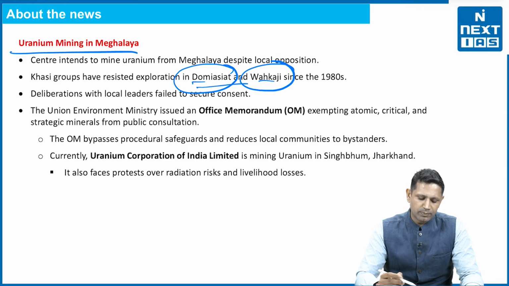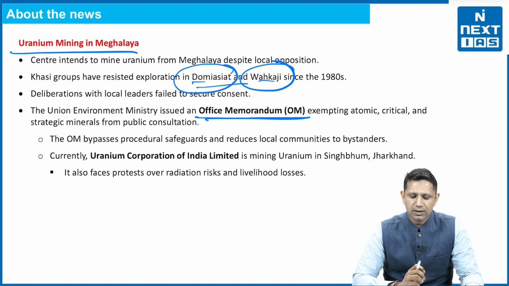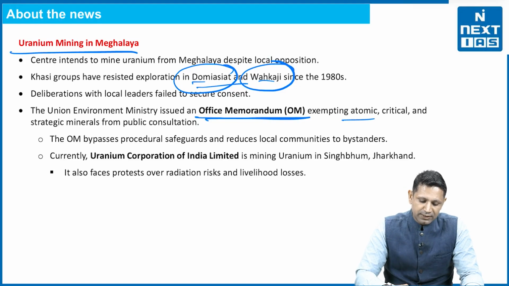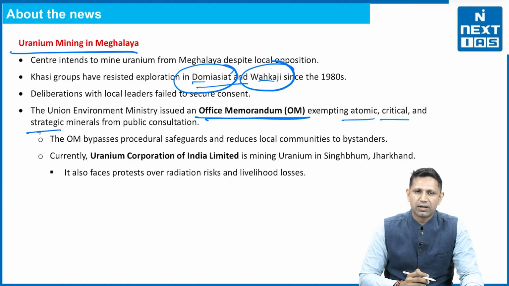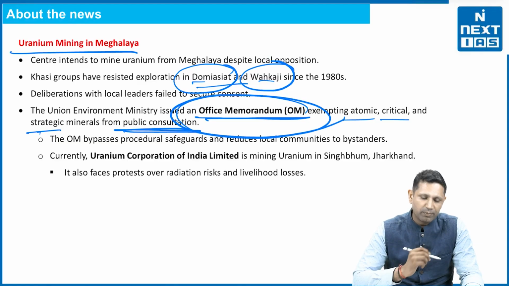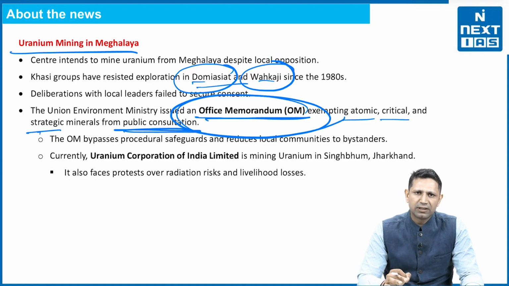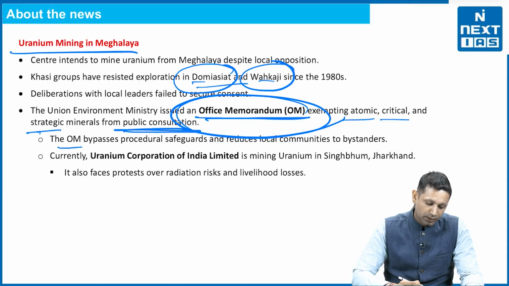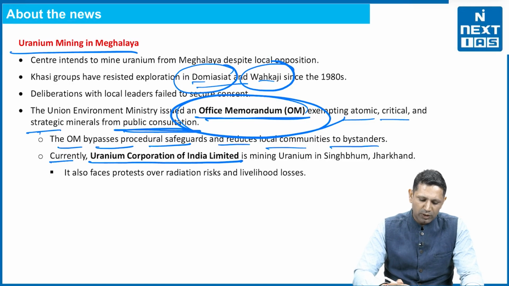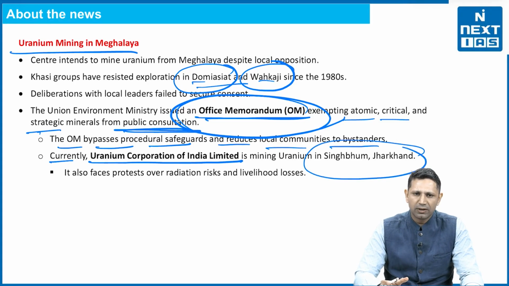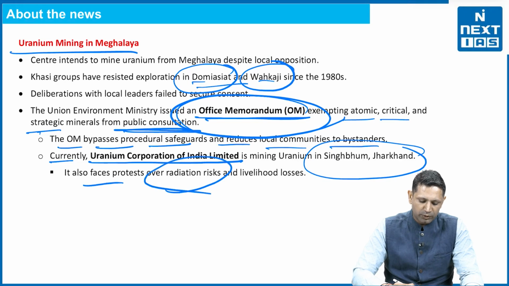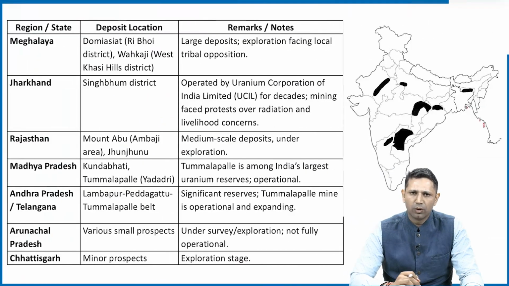In this context, the government has issued an office memorandum. This office memorandum has said that anything that is atomic, critical or strategic minerals will be exempted from the public consultation. So now with this office memorandum, the public consultation regarding exploitation or exploration of the uranium resources will be taken off. The OM will bypass the procedural safeguards and reduce the local communities to bystanders. Currently, Uranium Corporation of India Limited is mining uranium in the Singhbhum area of Jharkhand, and there also the protests are there with respect to radiation risk and livelihood loss risk.